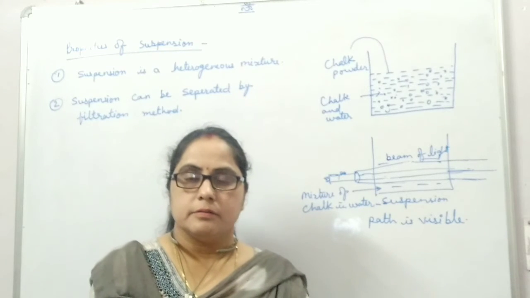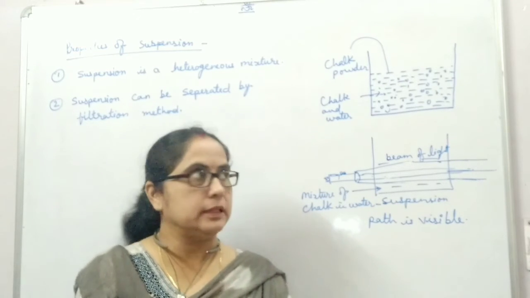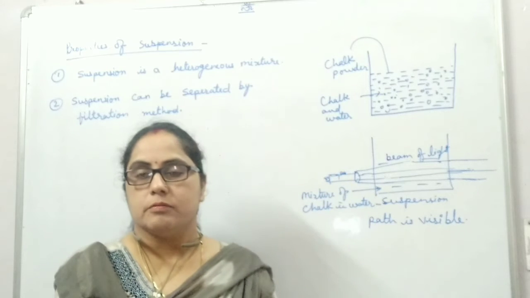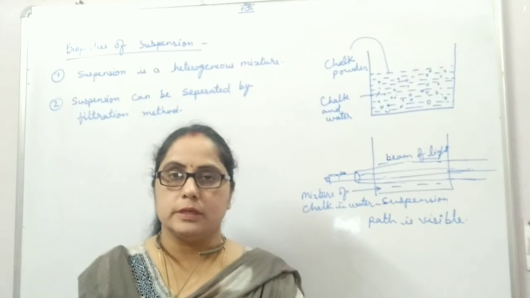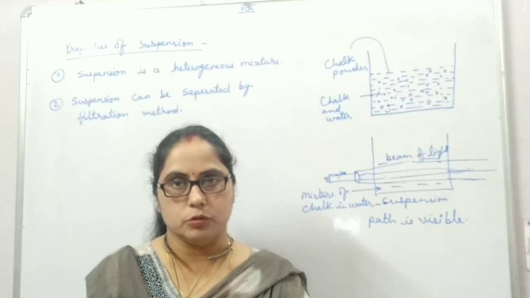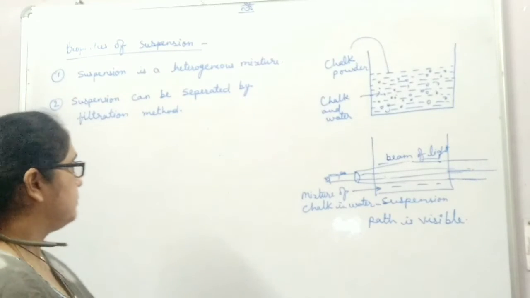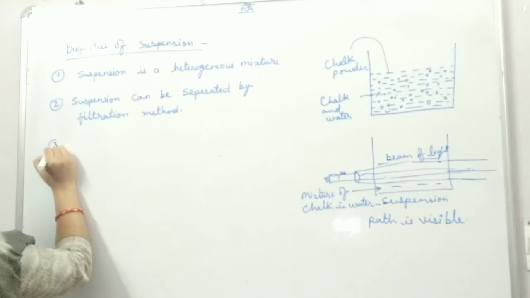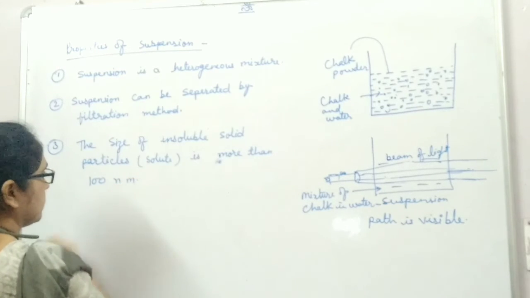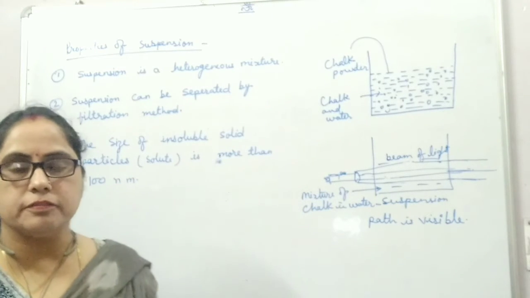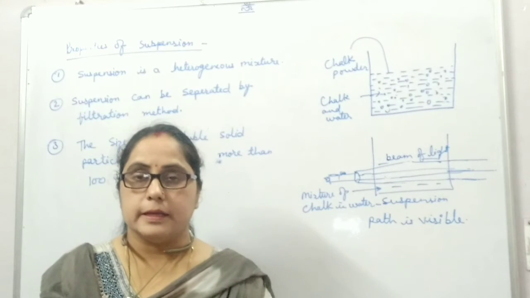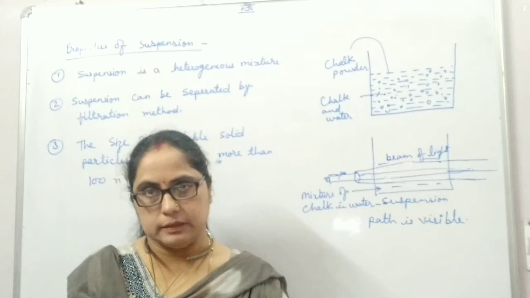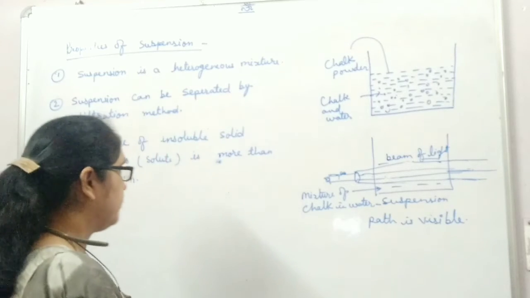When we use the filter paper to separate the mixture of suspension, we get the solid insoluble particles on the filter paper due to the large size of solute particles. The size of solute particle, that is insoluble solid, is more than 100 nanometer.